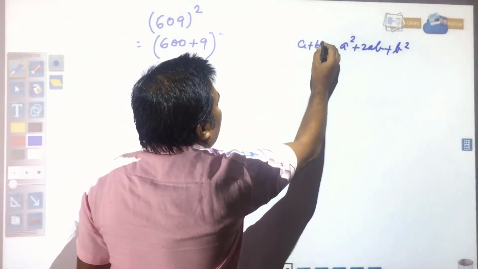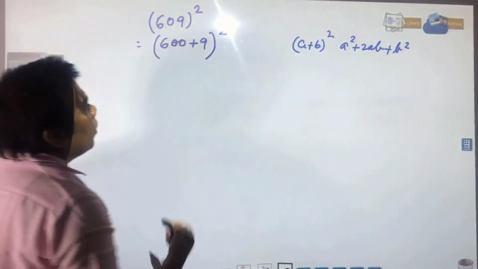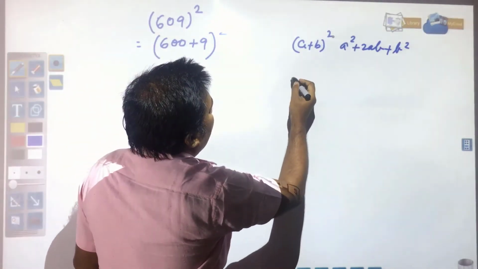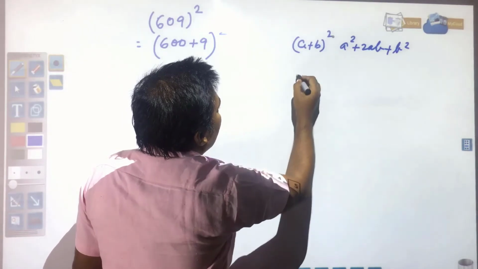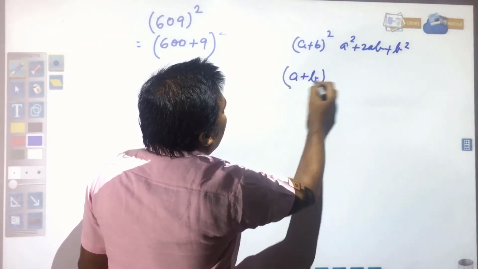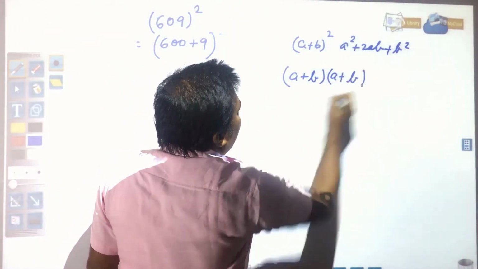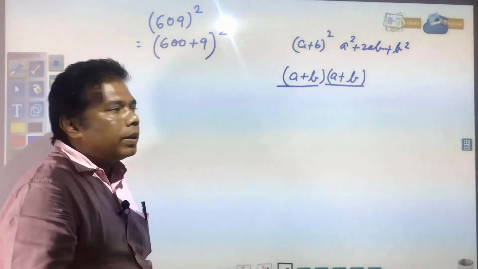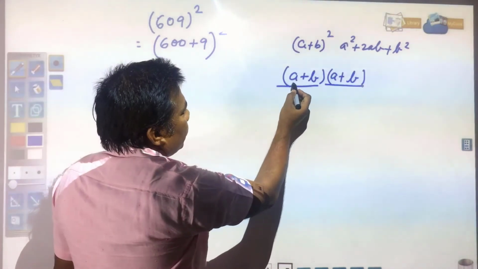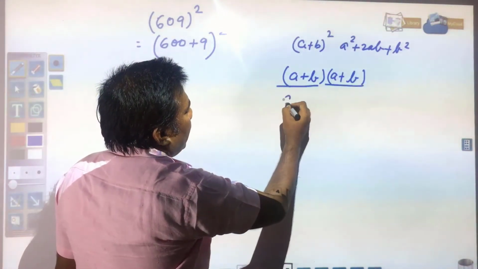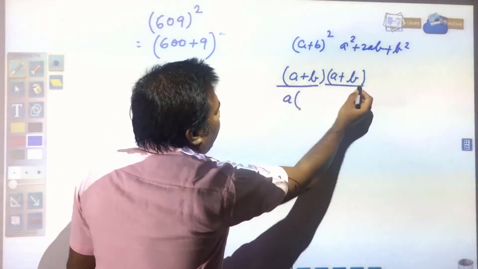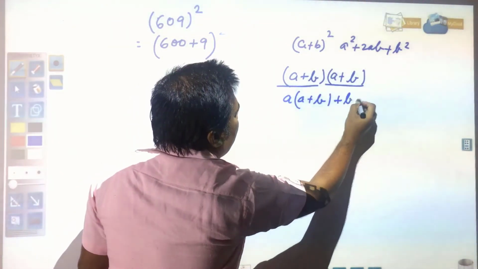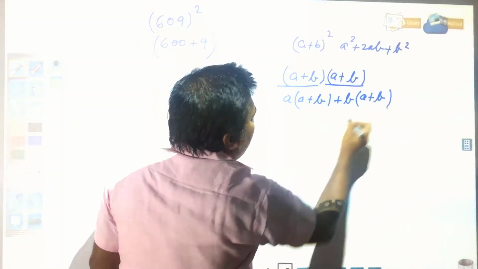First you see how this formula gets derived. A plus b whole square means a plus b into a plus b. So a plus b is multiplied with a plus b. Start multiplying: with a we multiply a plus b, then with b we multiply a plus b. So what we will get?